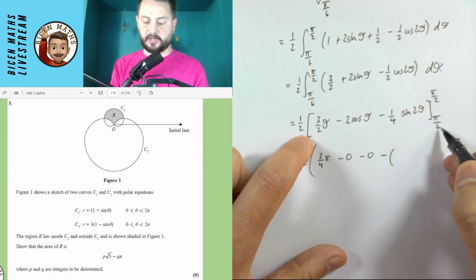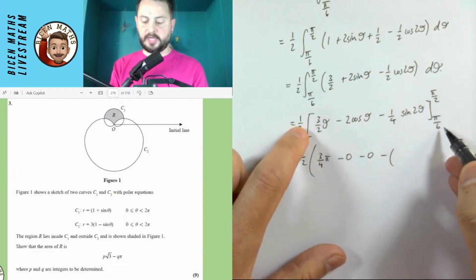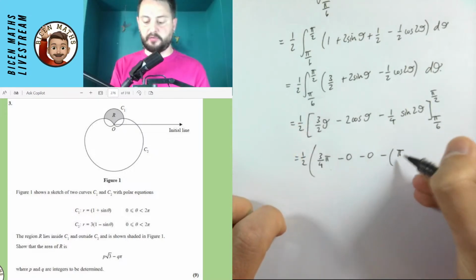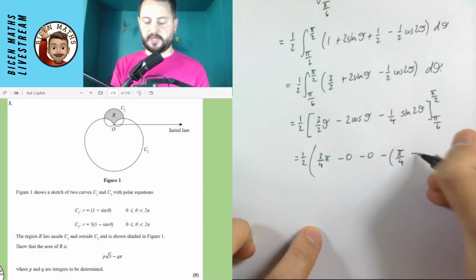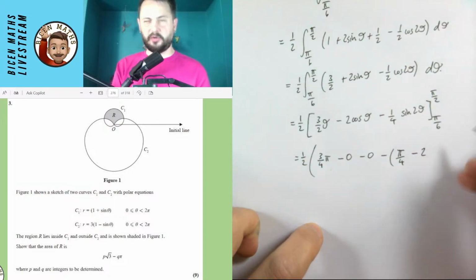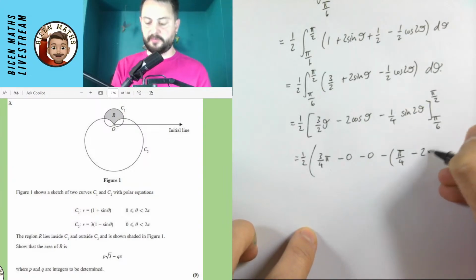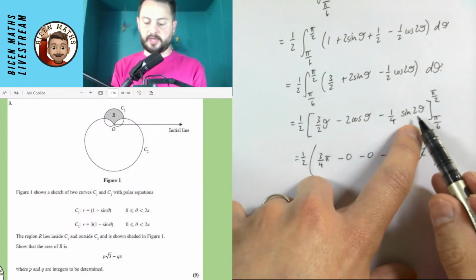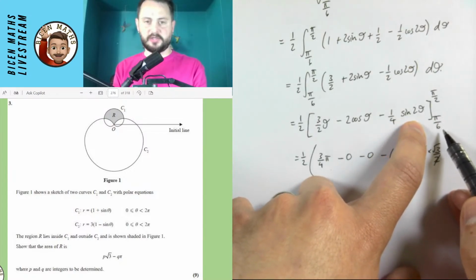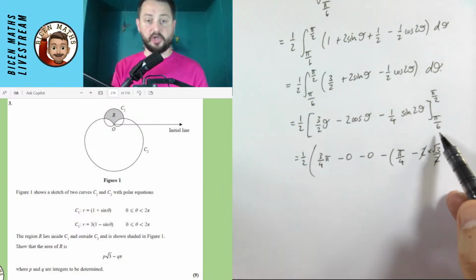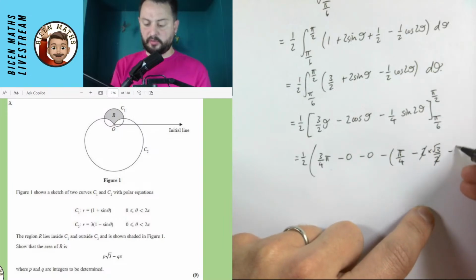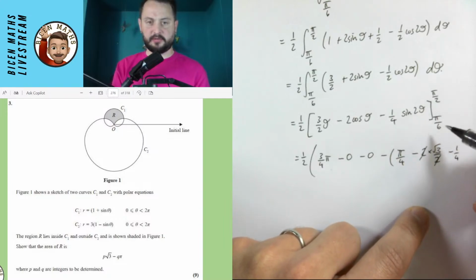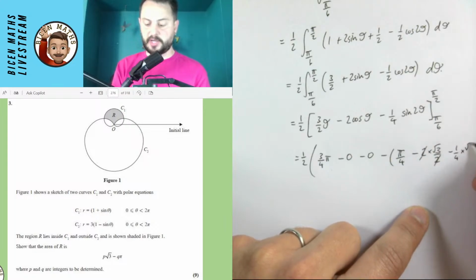So 3 over 2 times pi over 6, that's 3 pi over 12, or pi over 4. And then I'm going to be subtracting minus 2 cos of pi over 6. Cos of pi over 6 is root 3 over 2, so those 2's are going to cancel. And then I have the sine of 2 theta. 2 times pi over 6 is pi over 3. You could put this in your calculator if you want to, but I'm doing it without. So that's going to be minus a quarter sine of pi over 3, which is root 3 over 2.